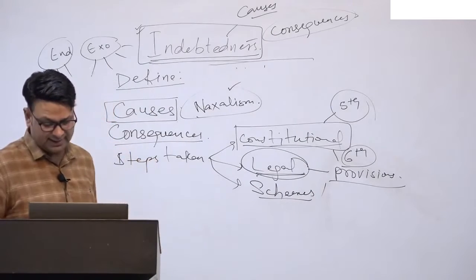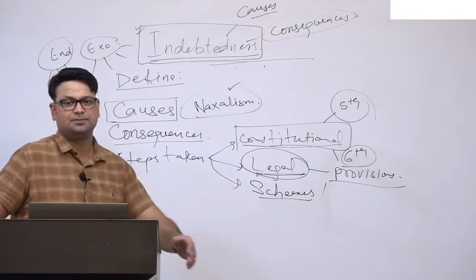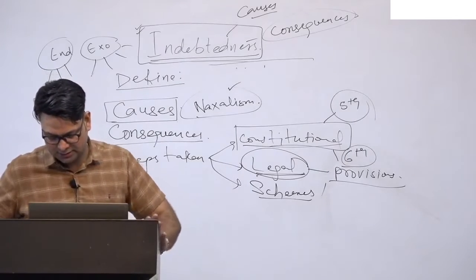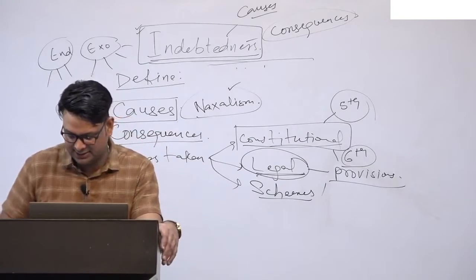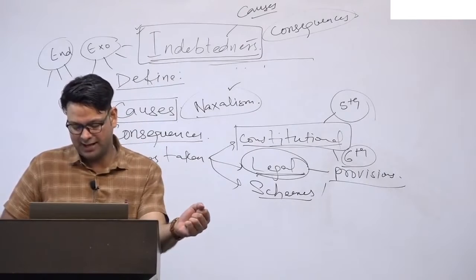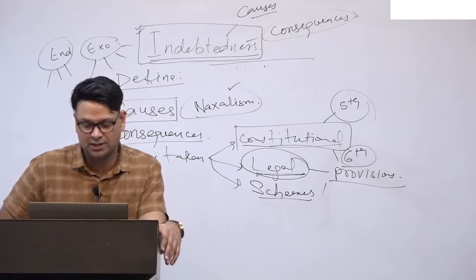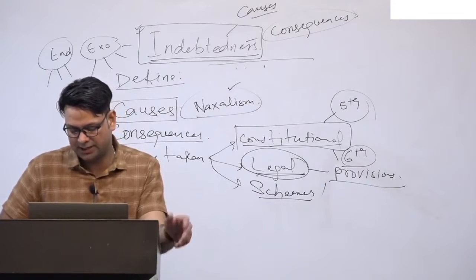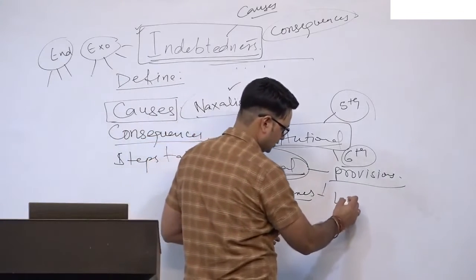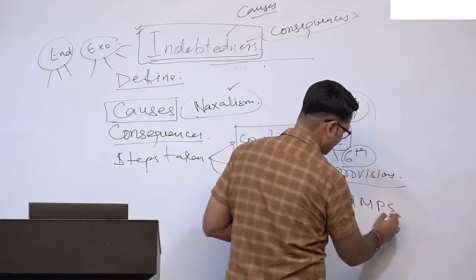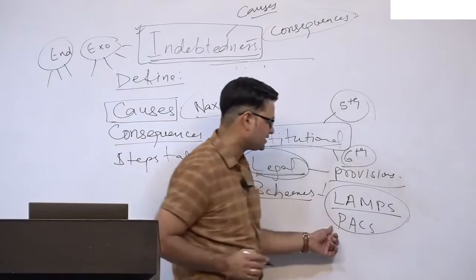There are many administrative measures, like the creation of institutionalized credit facilities, or you can say the creation of LAMPs and PACs: large area multi-purpose cooperative societies, and primary agricultural cooperative societies. Basically, LAMPs and PACs are meant to provide institutionalized credit facility.